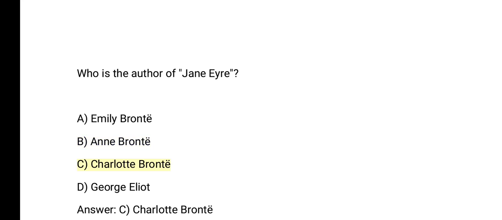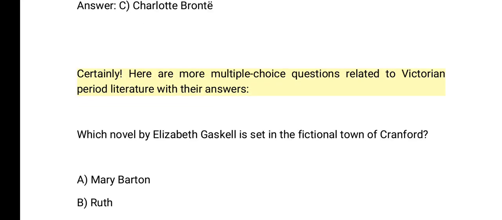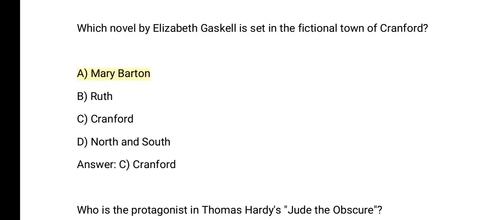C. Charlotte Bronte. D. George Eliot. Answer. C. Charlotte Bronte. Certainly. Here are more multiple choice questions related to Victorian period literature with their answers. Which novel by Elizabeth Gaskell is set in the fictional town of Cranford? A. Mary Barton. B. Ruth. C. Cranford. D. North and South.